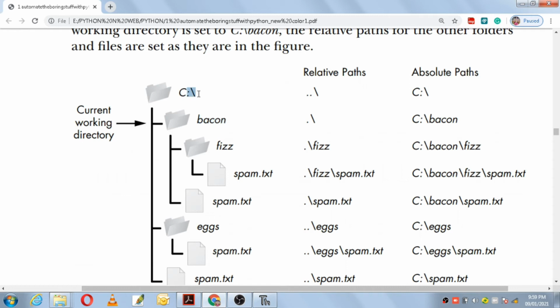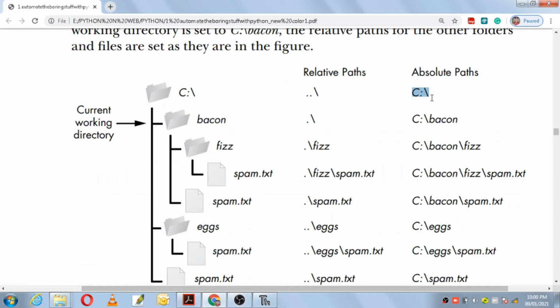The / is the parent of Bacon. So if it is the parent, in relative path we refer to it as a double dot. The parent folder is referred to as what? Double dot. But in absolute path you have to start with C drive, and / is the root folder.